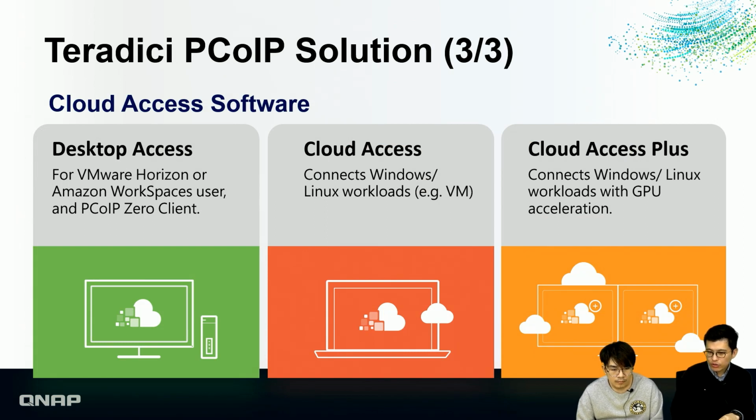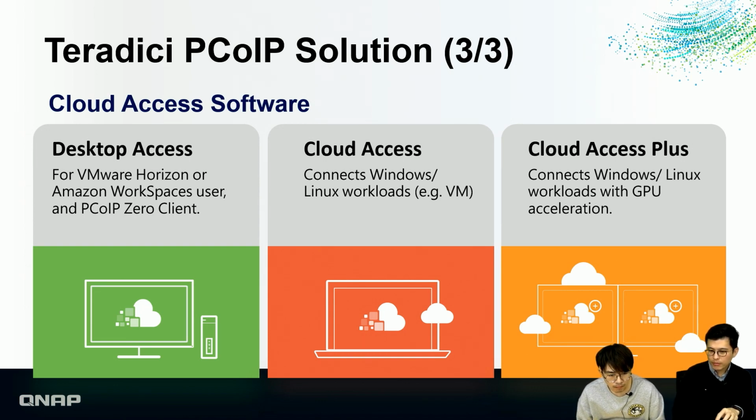In the Teradici PCoIP solution, in this section, we're going to introduce the cloud access software. We want to introduce how we're using the cloud access software to access the VMs running on top of a QNAP NAS. Briefly, the CAS includes 3 different skills.